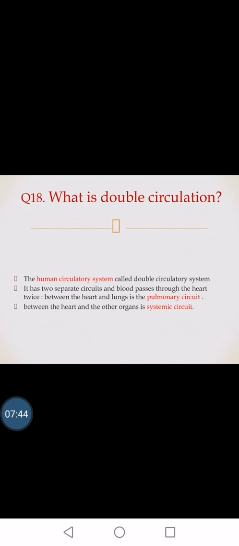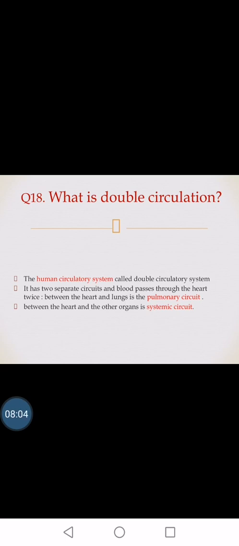Next, of unit 4, the next chapter is transport in mammals. So this is all about the structure of the heart and the circulation. So what is the double circulation? The human circulatory system is basically known as the double circulatory system. It has two separate circuits.